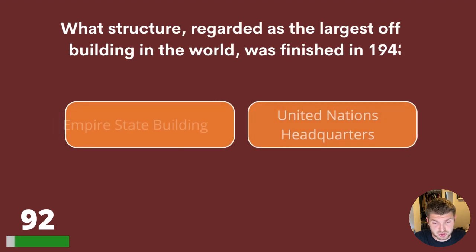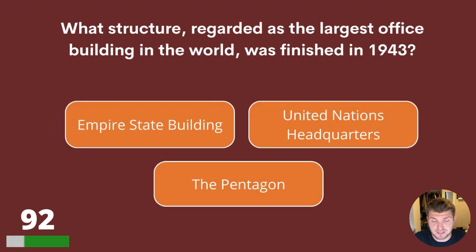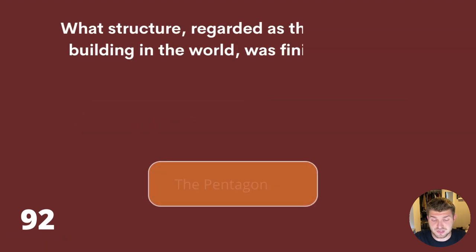92. What structure, regarded as the largest office building in the world, was finished in 1943? Empire State Building, United Nations Headquarters, or the Pentagon? The answer is the Pentagon.